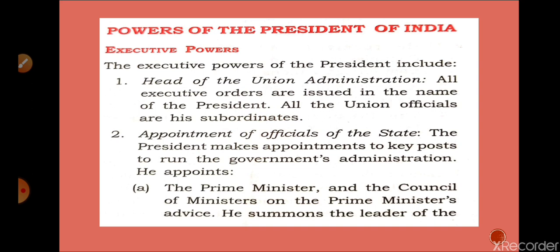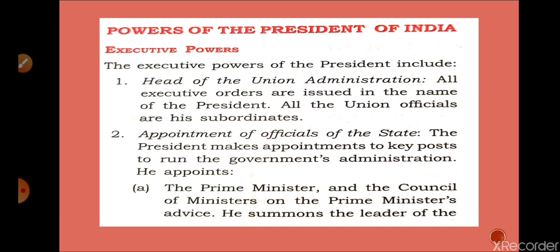So we are discussing the executive powers of the President. In the same series, the Chief Justice of India, judges of the High Courts and Supreme Court, Governors of the states, Lieutenant Governors of Union Territories, Chief Election Commissioner, Attorney General, Comptroller and Auditor General, Chairman and members of the UPSC, Union Public Service Commission, Chairman and members of the Planning Commission, Chairman and members of Economic Commissions, whenever appointed.